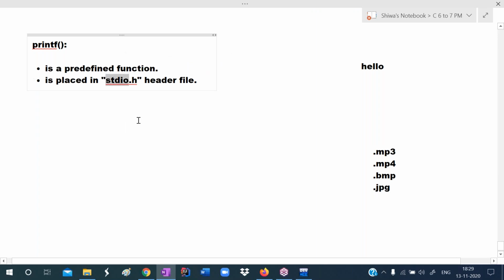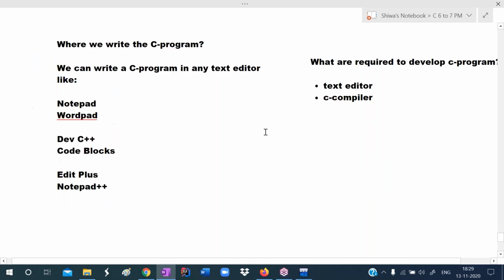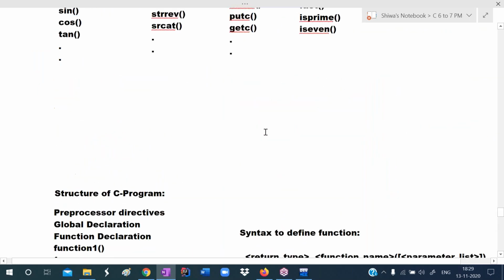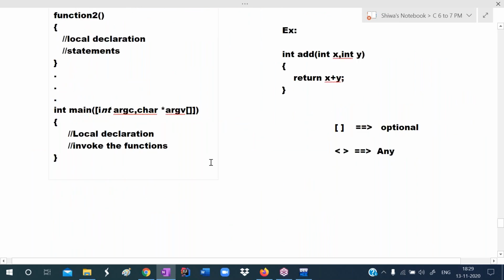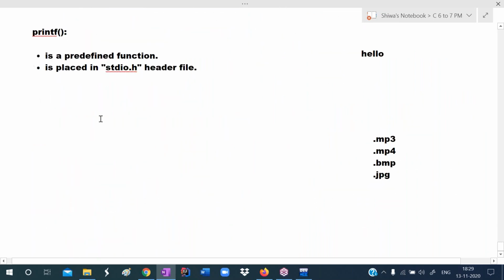stdio is the header file name. Standard input output. In the previous session, I explained. C library has predefined functions. C library is a collection of header files. stdio is the header file. stdio header file has a printf function, scanf function, putc function, getc function. As per our requirement, we call the function. Now my requirement is, I want to print hello on output screen, so I'm calling the function printf. So this printf is a predefined function. It is placed in stdio header file.